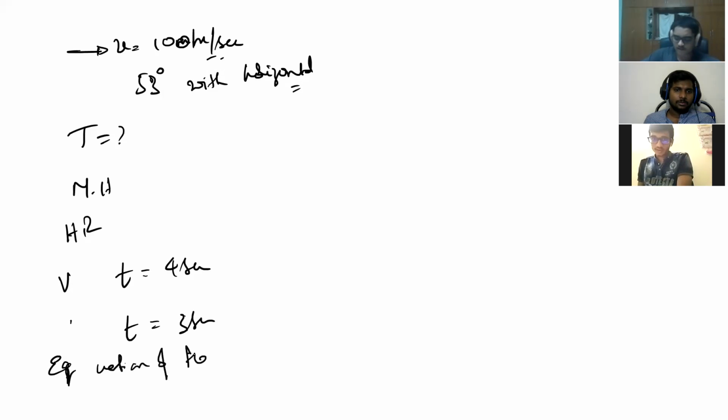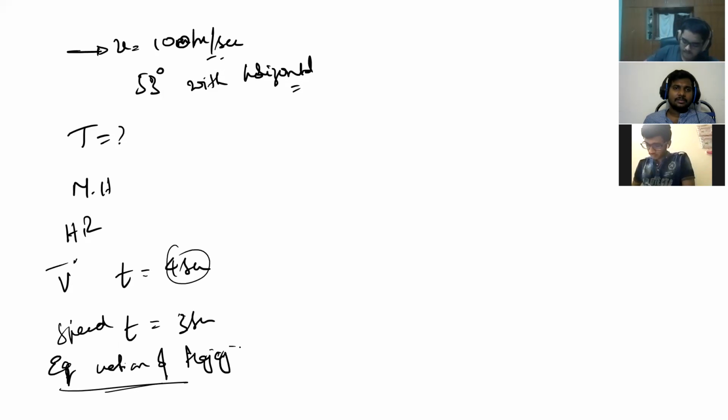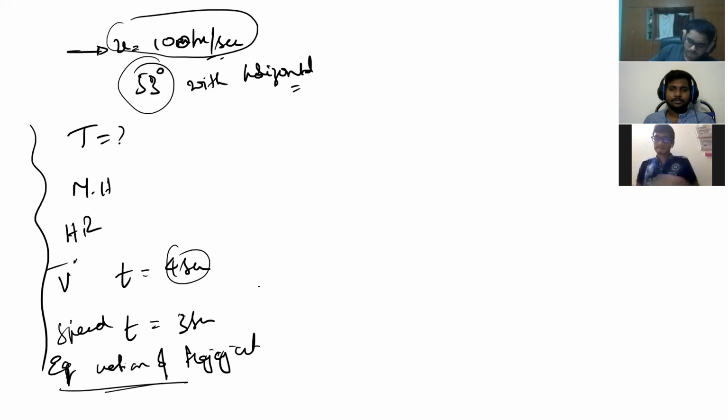Okay, sir. Velocity vector at 4 seconds, speed at t equal to 3 seconds, equation of trajectory for this present equation. Theta is 53 degrees projection, u is 100 meter per second. I hope you will try to solve it.